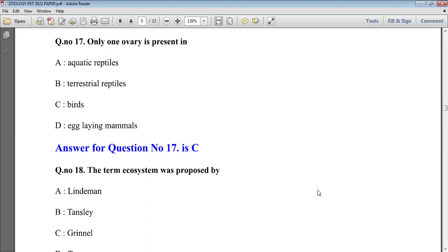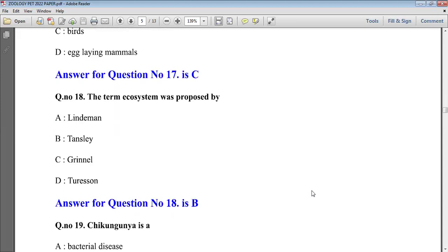And Turesson, who was also an ecologist and geneticist, coined the term ecotype. So here we go with option B, Tansley, who termed ecosystem.